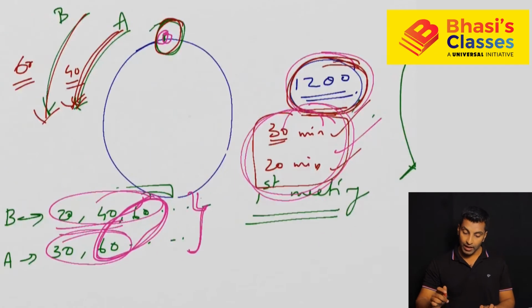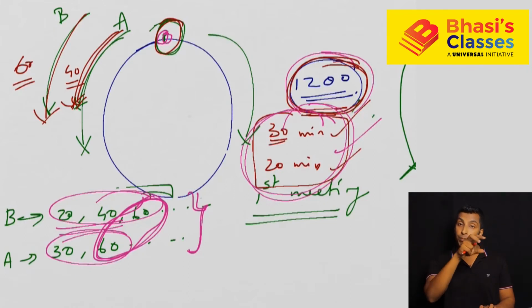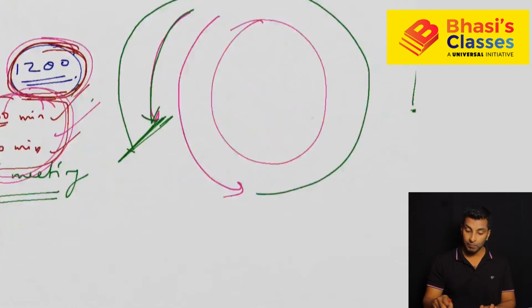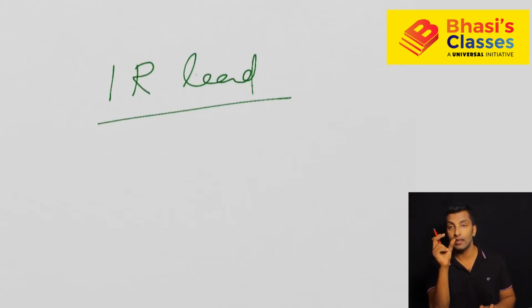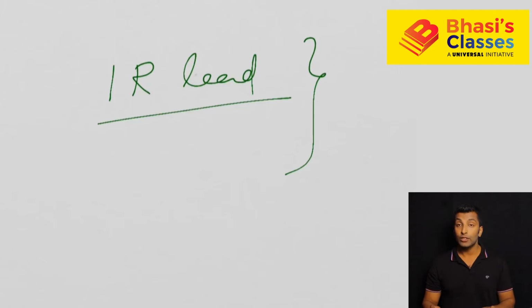Now, I hope you understood this question. Here I have asked you when they meet, and the position is given, that is at the starting point, but that is not necessarily the first meeting. First meeting means how much distance? It's like a one round lead, because I told you the distance is actually one round. You are taking one round extra. So the first meeting, where or when it will happen, see the one round lead. That is the distance covered.